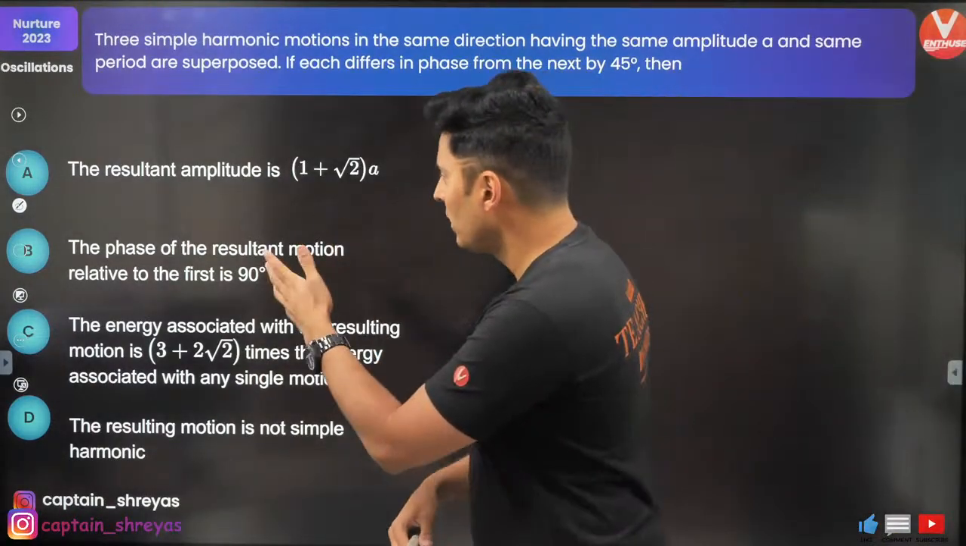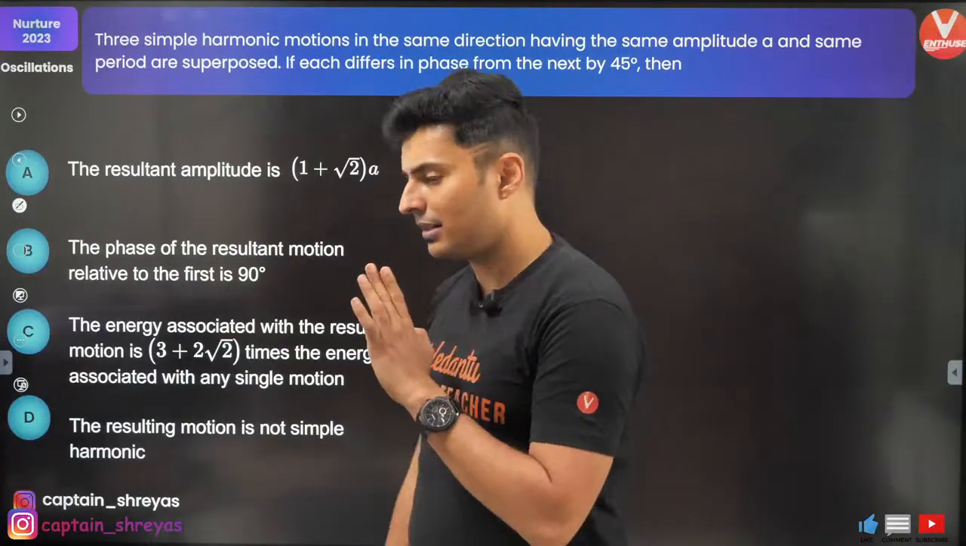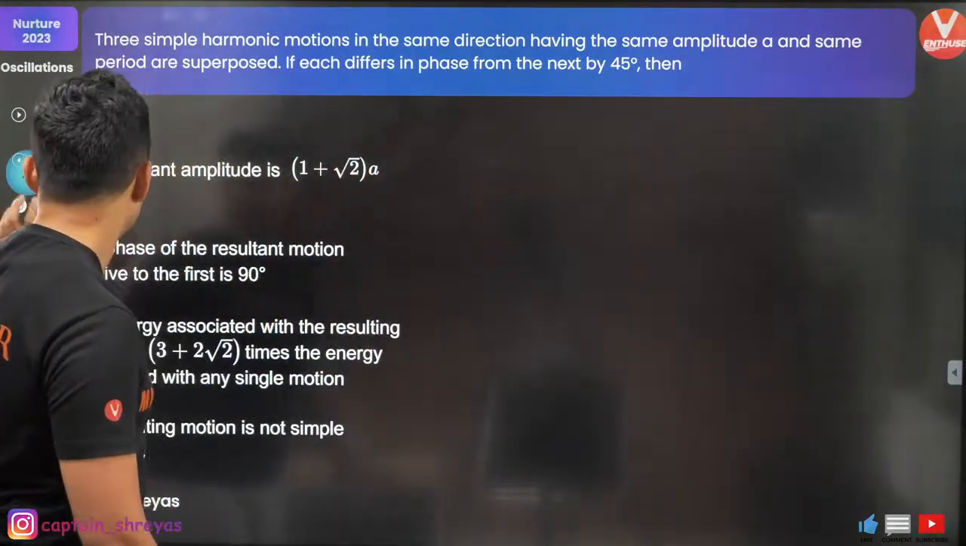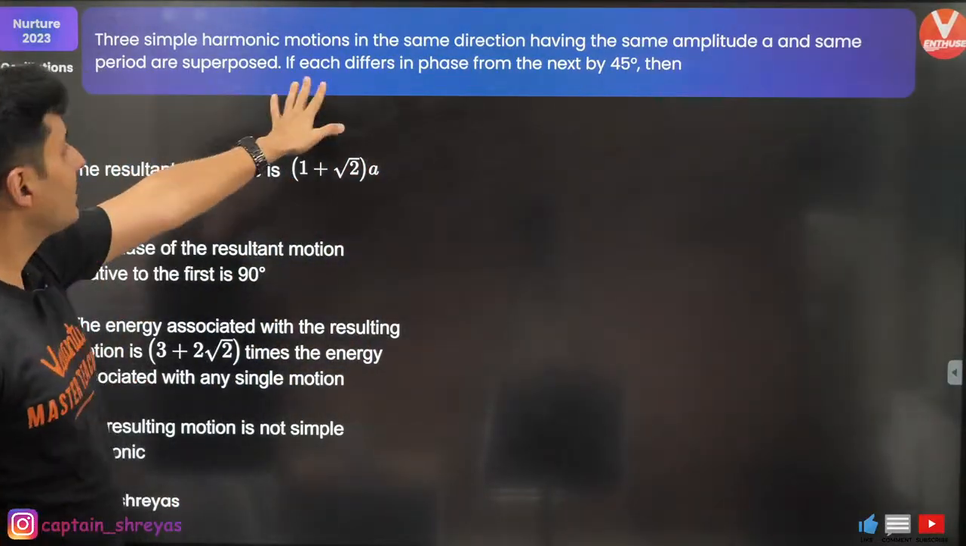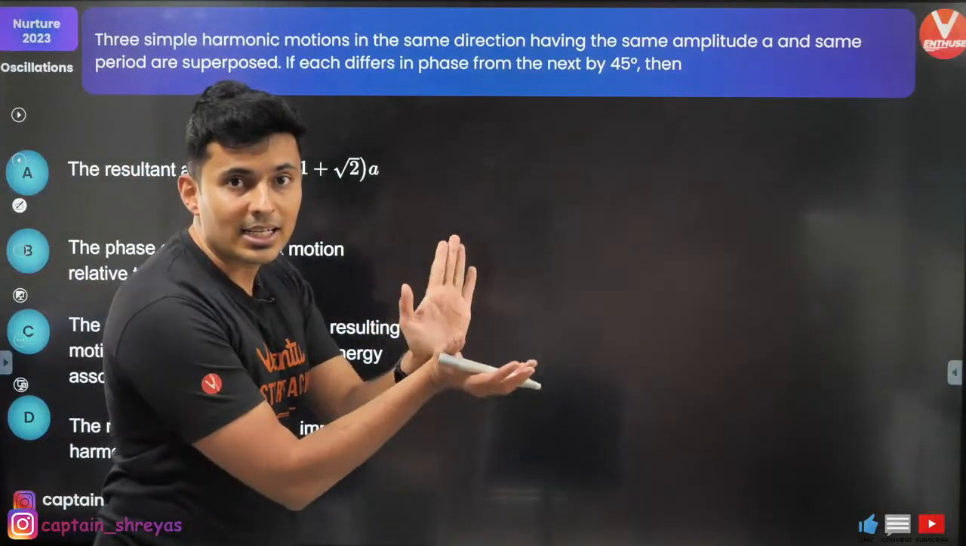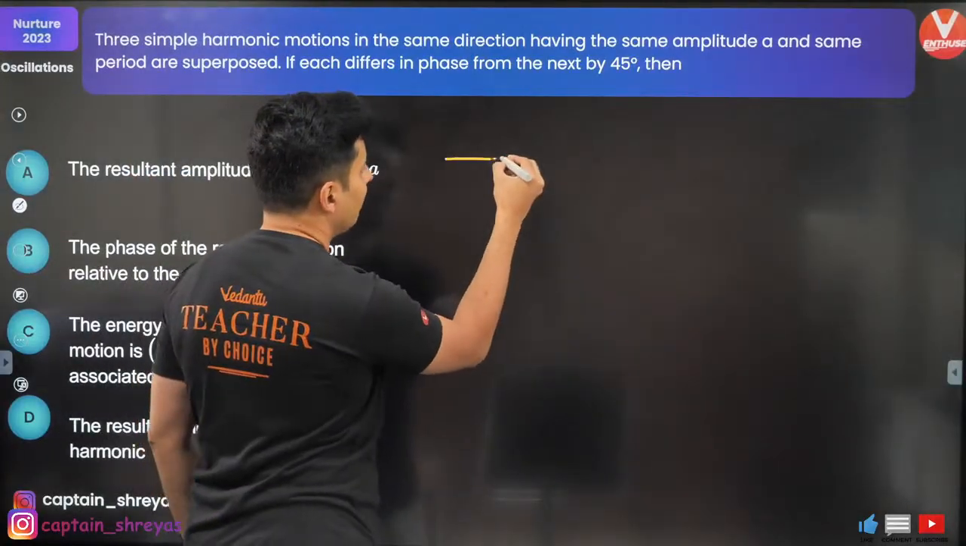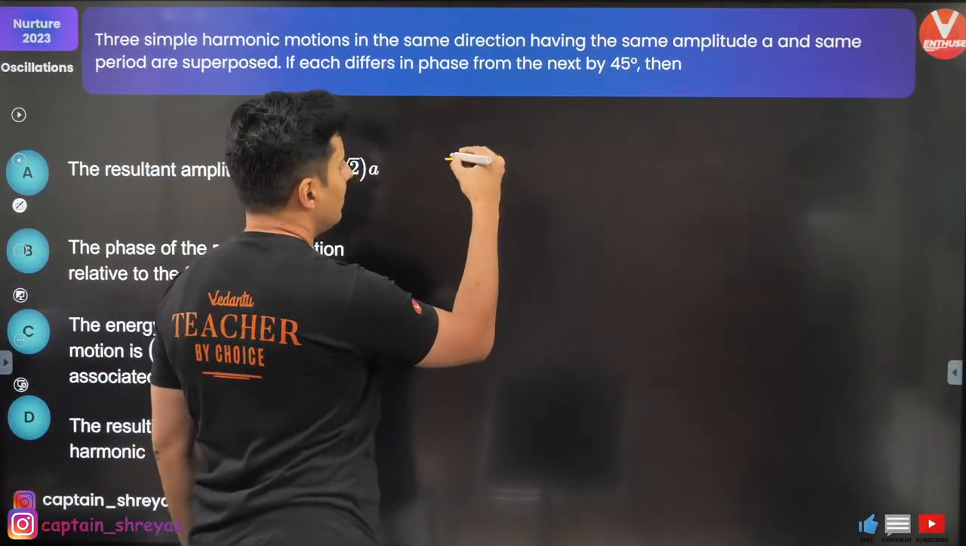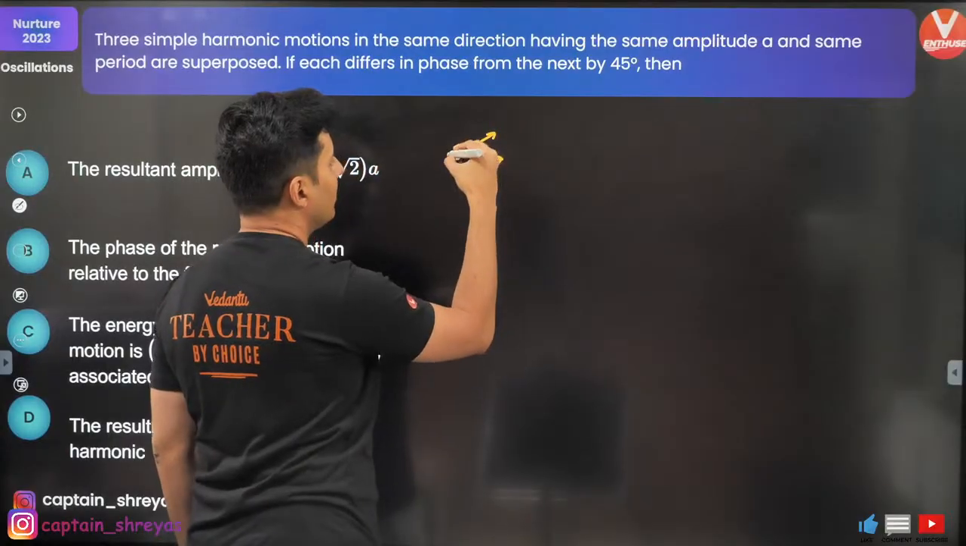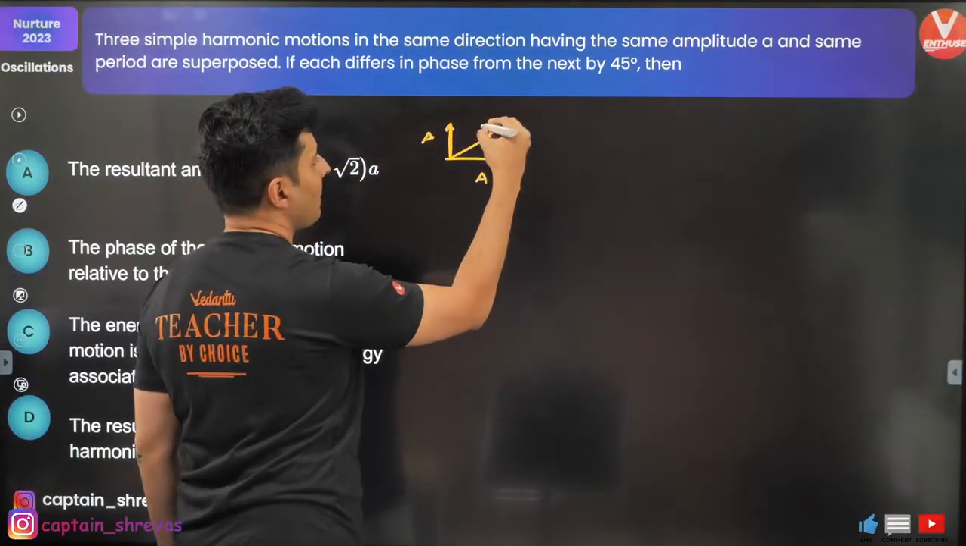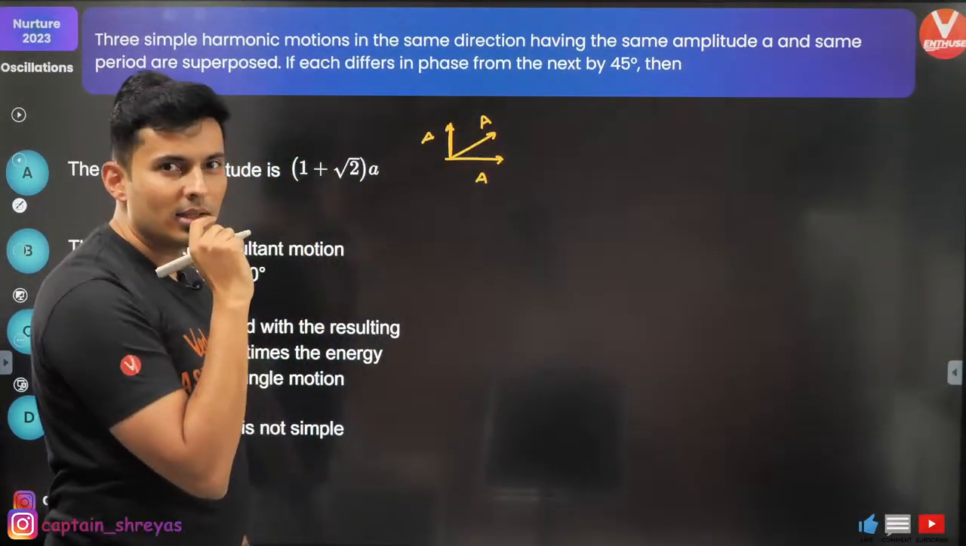Resultant amplitude, phase difference, energy, etc. First of all, let's visualize. There are 3 SHMs, each one differs from the next one by 45 degrees. So if one SHM is here, the other SHM is here, the third SHM is here. Now what will be the resultant of all the 3?